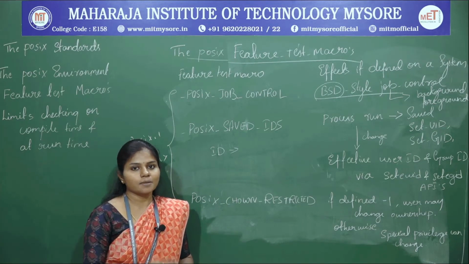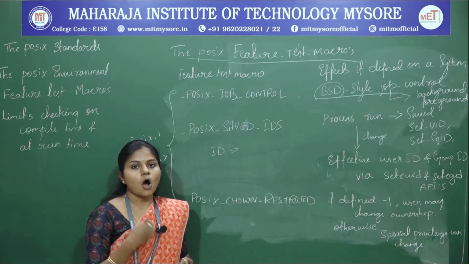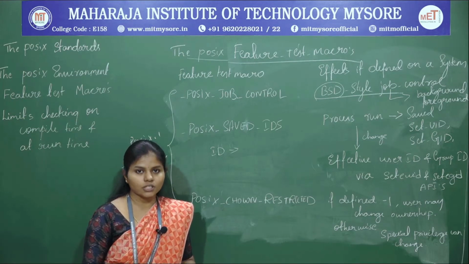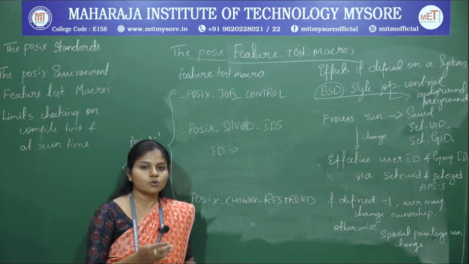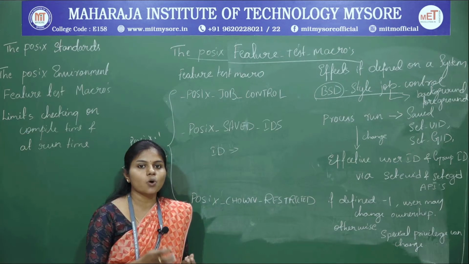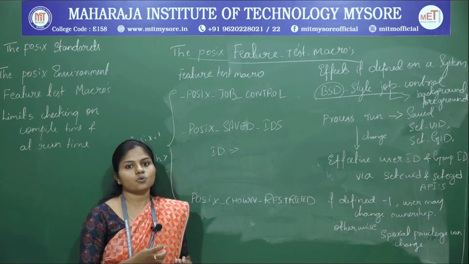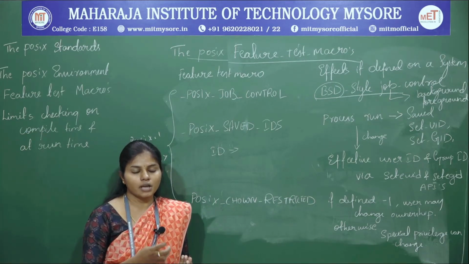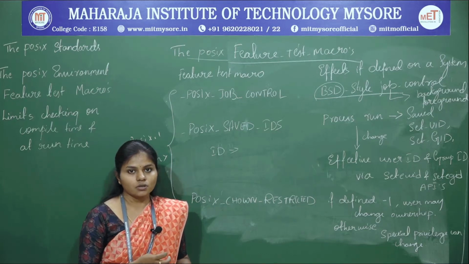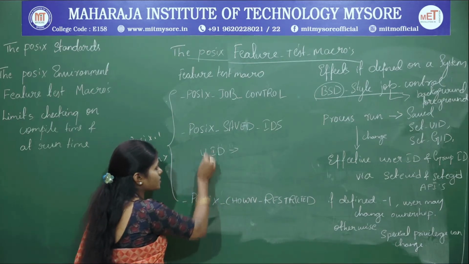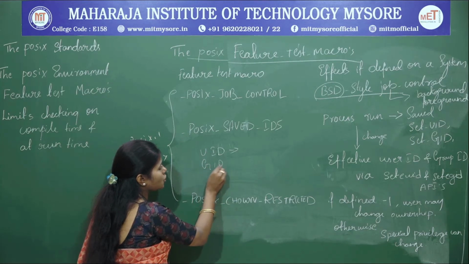We know that it is a multi-user system, right? However many users log into the Unix operating system, Unix is going to assign a unique identification number to all of them, that we call the UID and the GID.